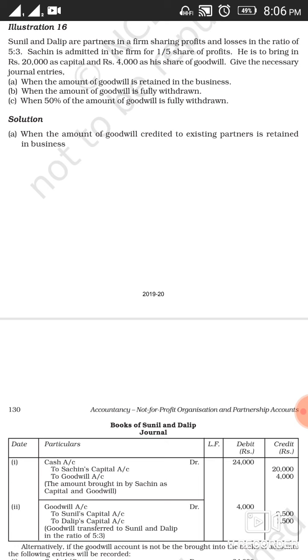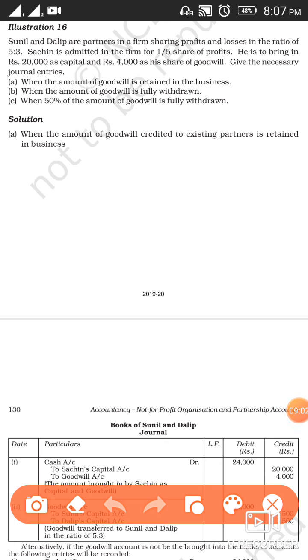First, when the amount of goodwill is retained in the business, it means the partners are not going to withdraw their shares of premium. Second, when the amount of goodwill is fully withdrawn, it means whatever share the existing partners have, they are going to withdraw it fully. Third, when 50% of the amount of goodwill is withdrawn, it means whatever share of goodwill the existing partners have, they are going to withdraw 50% of the same amount. So how are we going to deal with this case? Now let's start.